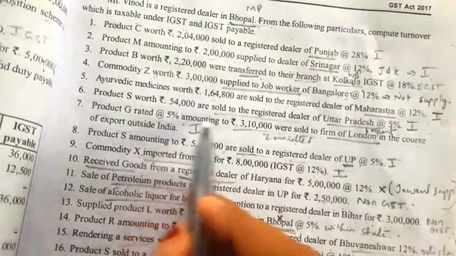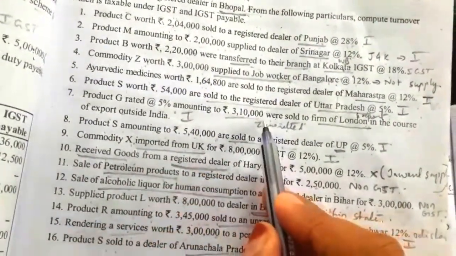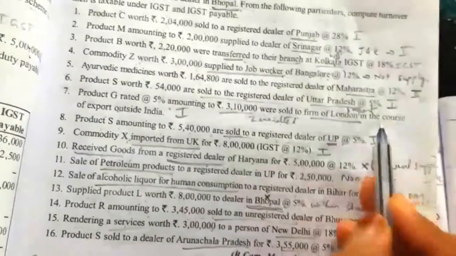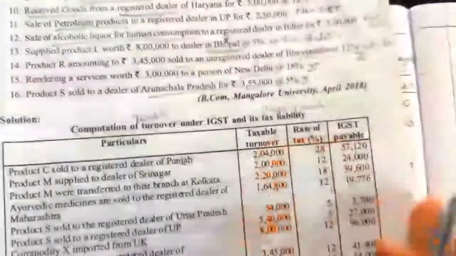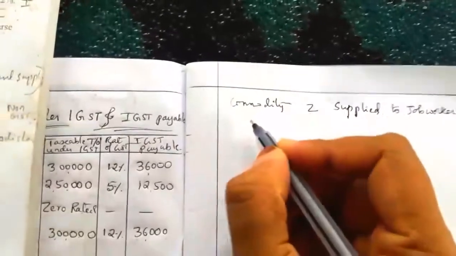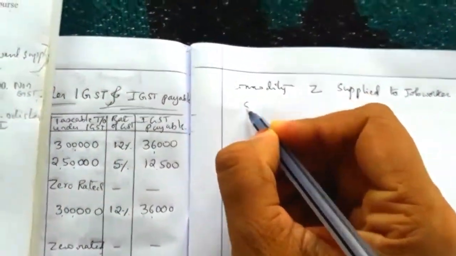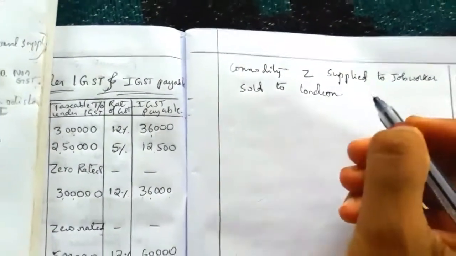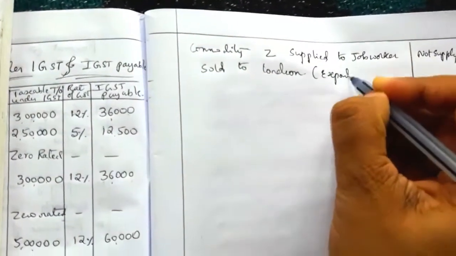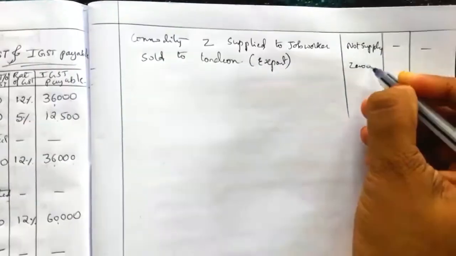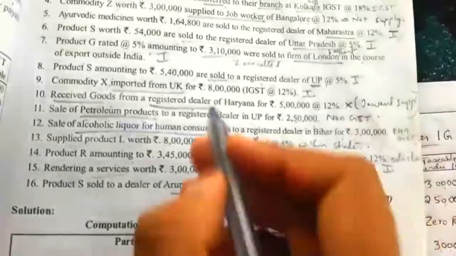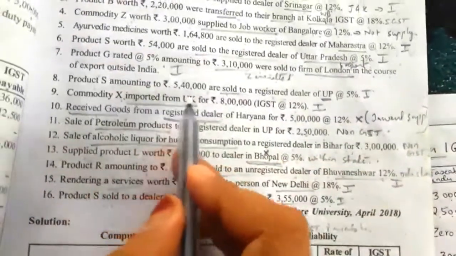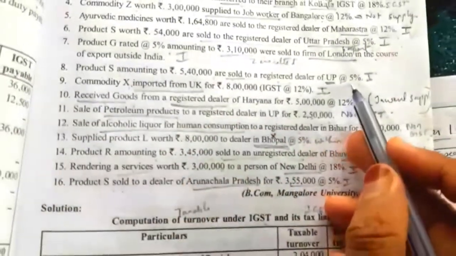Next, product G rated 5%, amount 3,10,000, sold to a firm of London. Export is zero rated. They have not taken it here, but write it right here: sold to London, export. So export we have to take as zero rated, so no tax will be levied on that. Next, product S, amount 5,40,000, sold to a registered dealer of UP.